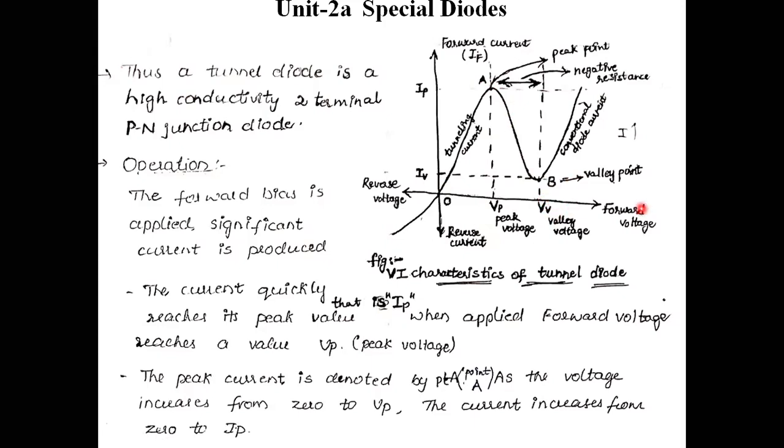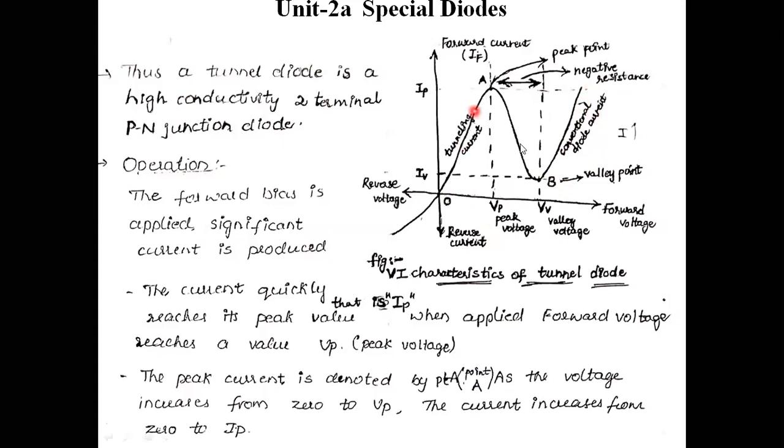Thereafter, with further increase in the voltage, the alignment of p-type and n-type material is just like a PN junction diode, and all the charge carriers move freely across the junction. This tunnel diode acts as a PN junction diode, and it gives an exponential rise in the current flow. With further increase, it reaches the maximum value.